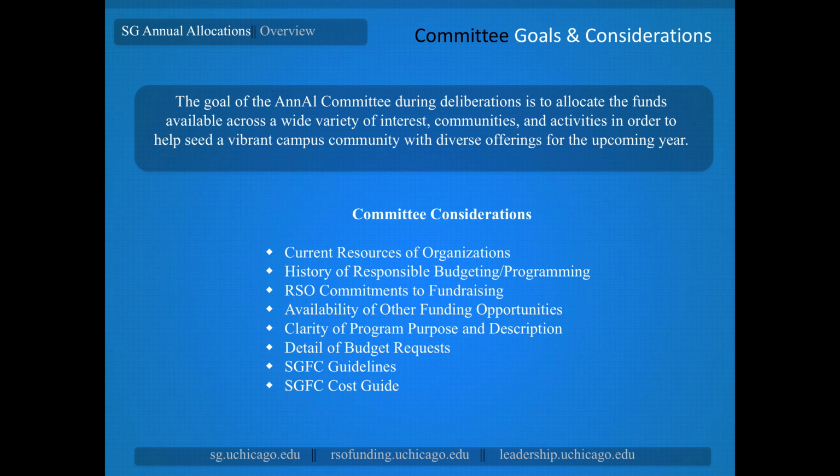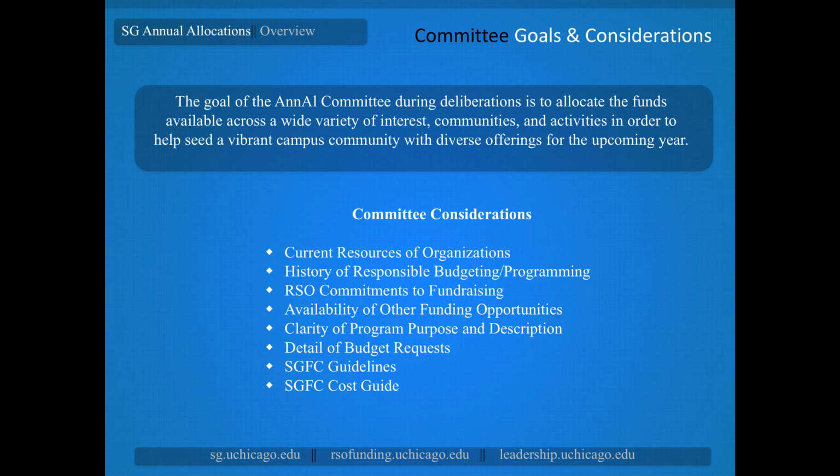Next, they need to understand what it is you're asking for. So the clarity of your program purpose and a thorough description of your event really is vital. If you provide a vague description that doesn't help them understand what you're trying to do and how it advances your mission or goals, it will be difficult for the committee to justify supporting the budget. Additionally, the detail of your budget allows them to understand how you intend to utilize the funds. They need to be able to see itemized costs. The committee is actually prohibited from funding miscellaneous or nebulous line items.